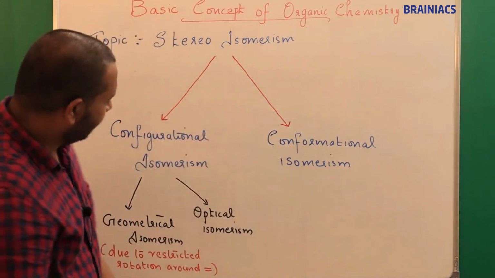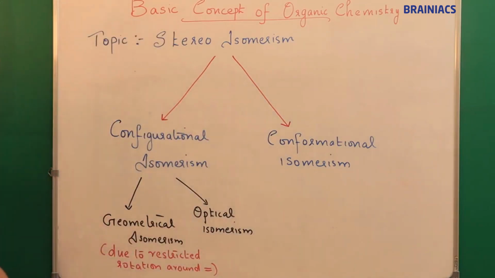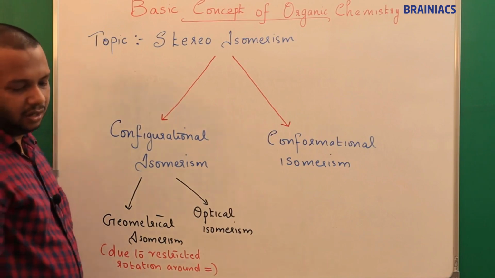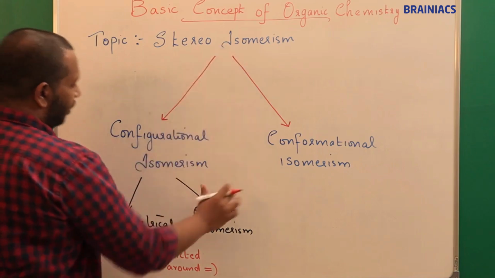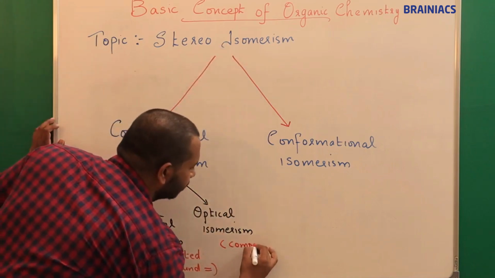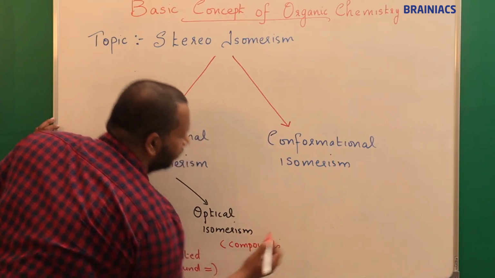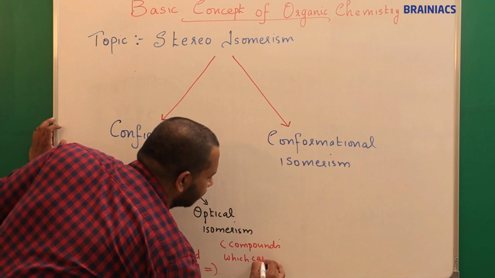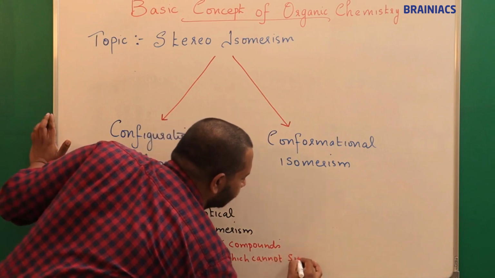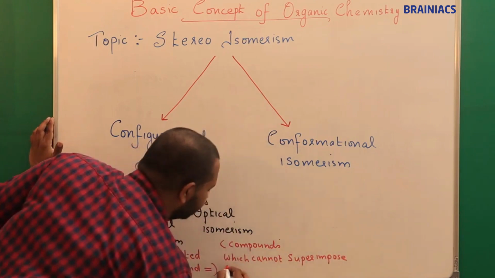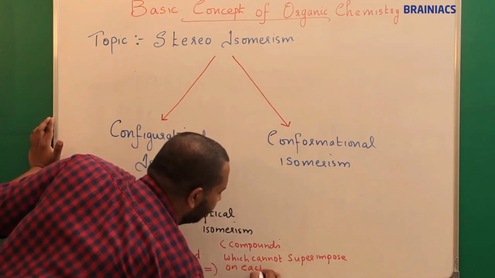Understood? So what is optical isomerism? As a definition, they are stereoisomers, compounds, isomers or compounds which cannot superimpose on each other.